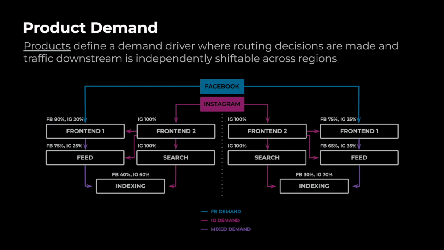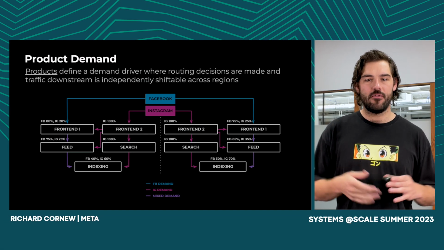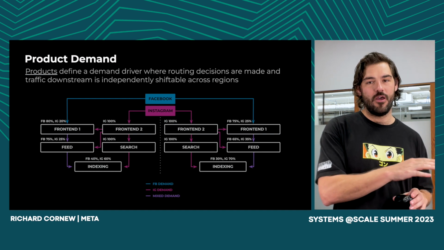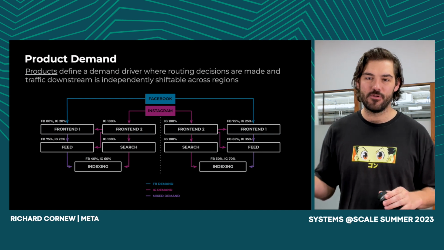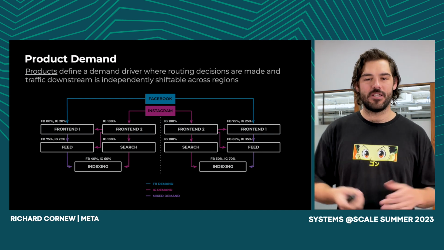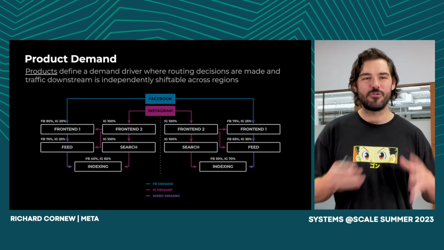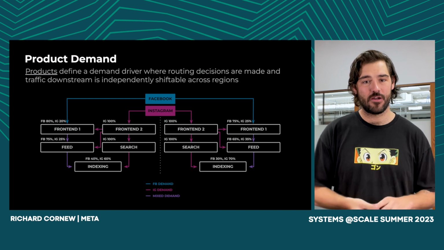These ratios allow us to understand how much we need to scale if we move away demand. So in an extreme example, let's say we take all of Facebook and route it away from region A to region B. We know that we need to downsize indexing by 40% as an example. So it gives us a sense of how much capacity is truly being used by a specific product.